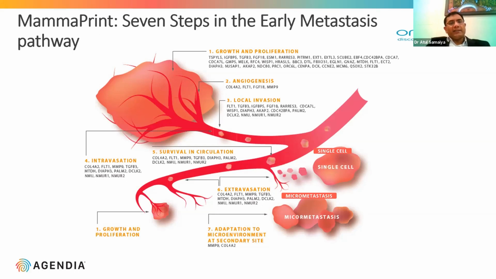So there are different genes at different levels involved in metastasis. If you can assess these different genes, MammaPrint is the conglomeration of these 70 genes from different stages of the metastasis pathway, and that is how MammaPrint was developed.